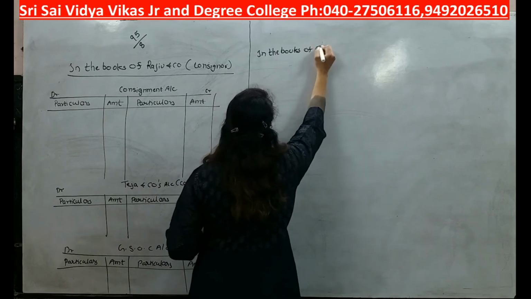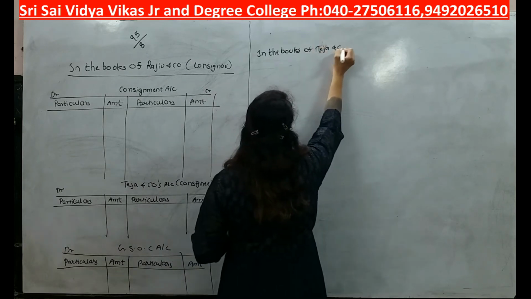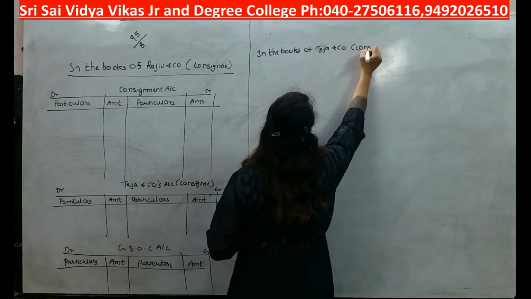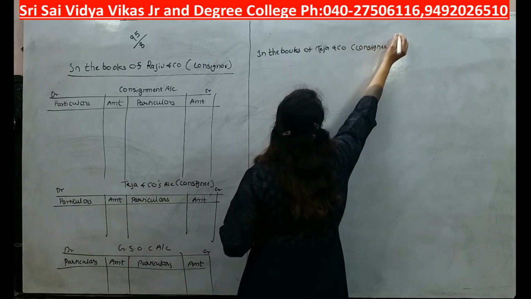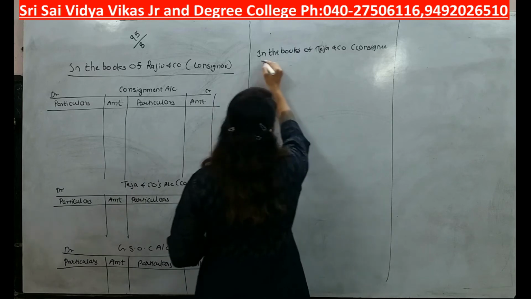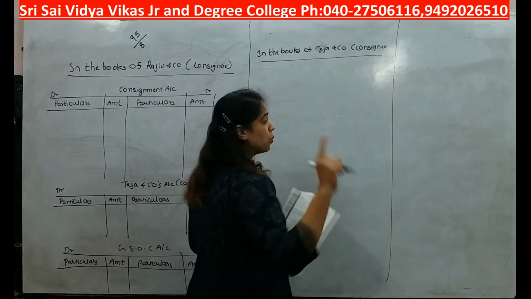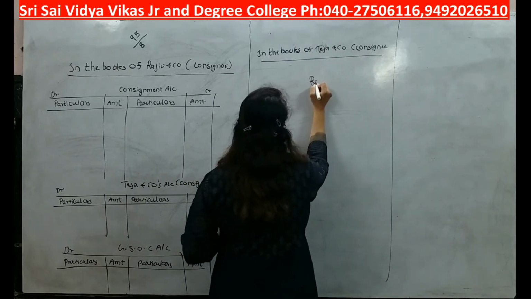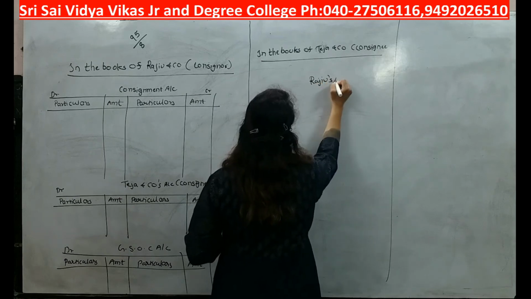Teja and Co. Who is Teja and Co? Teja and Co is consignee. Okay, so in the books of Teja and Co, I am going to prepare only one account, that is consignee's ledger.